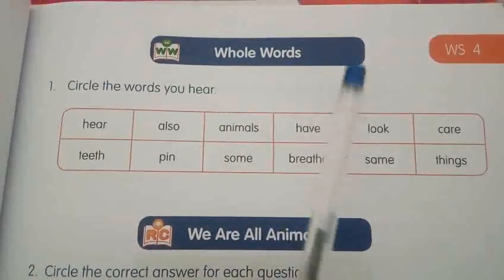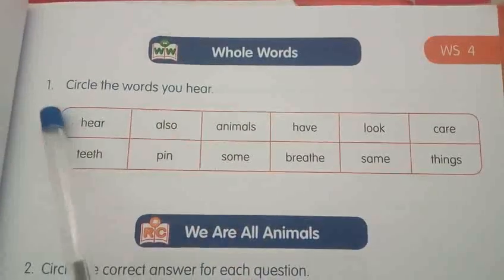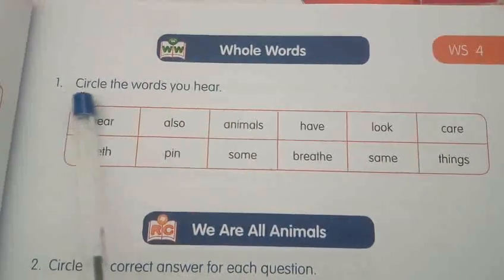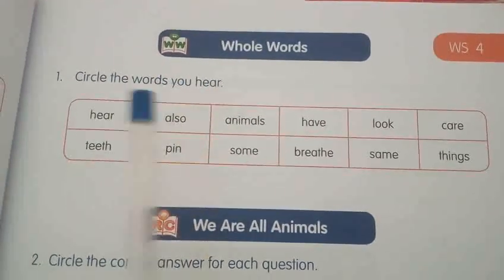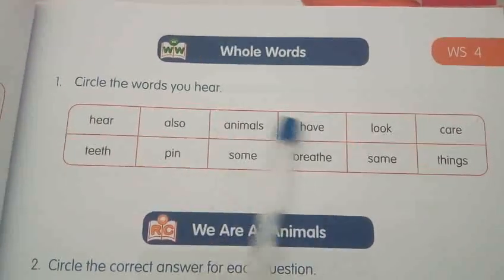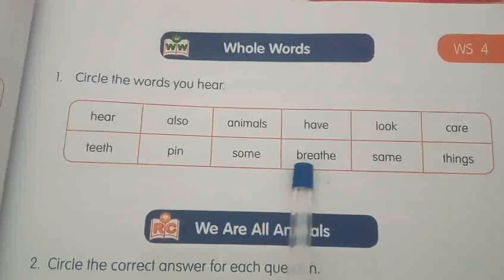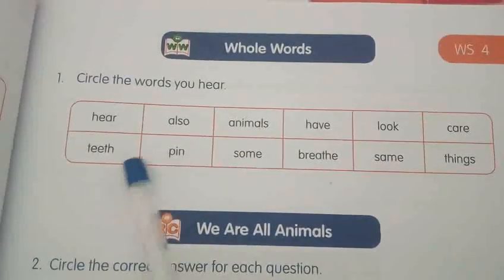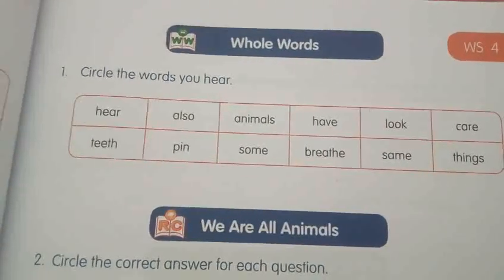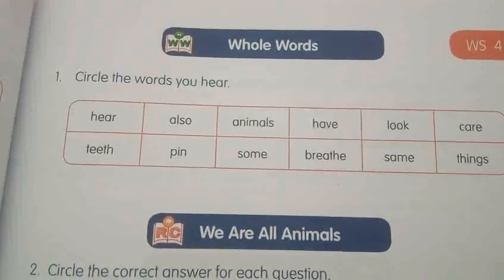See this whole words activity. Question number 1, we will do that. Circle the words you hear. See that you can see a table with words. I will say a whole word. You will find it, my dear children, and also circle it with your pencil. Are you ready? Yes.